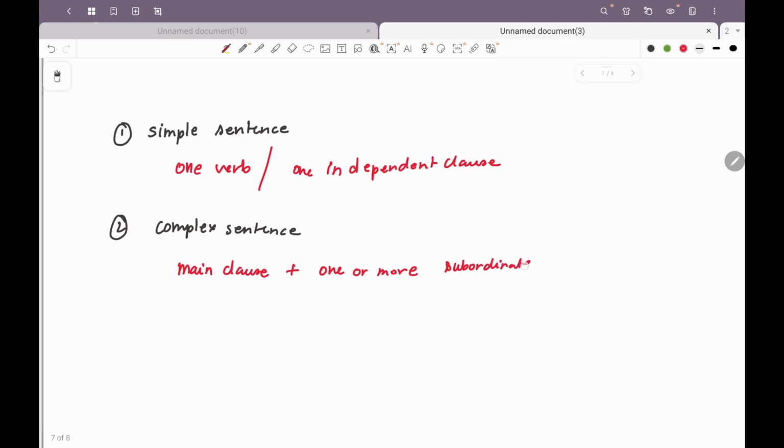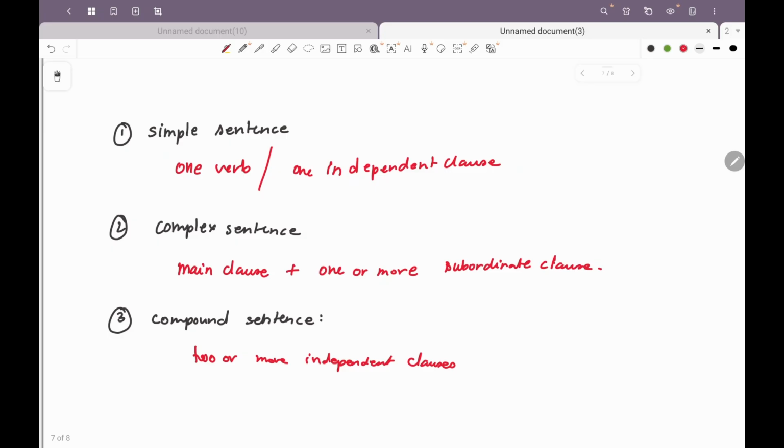Okay, and third is a compound sentence. A compound sentence is where two or more principal clauses or independent clauses are being brought together.